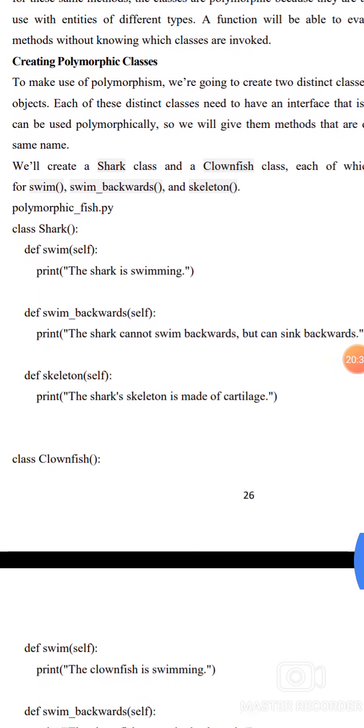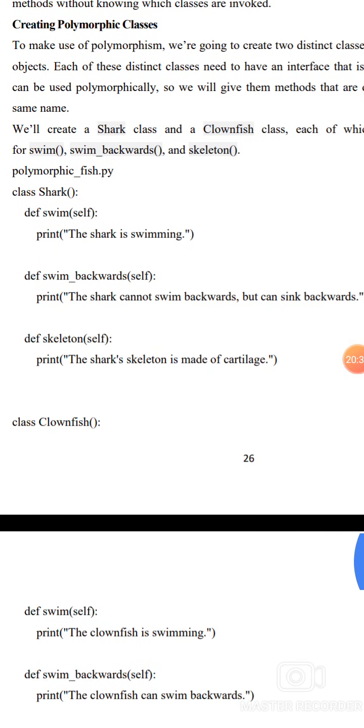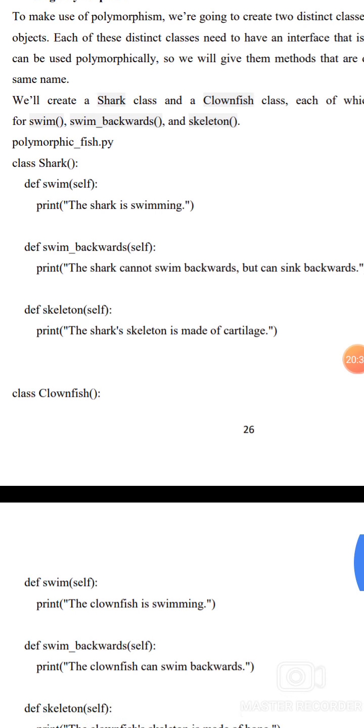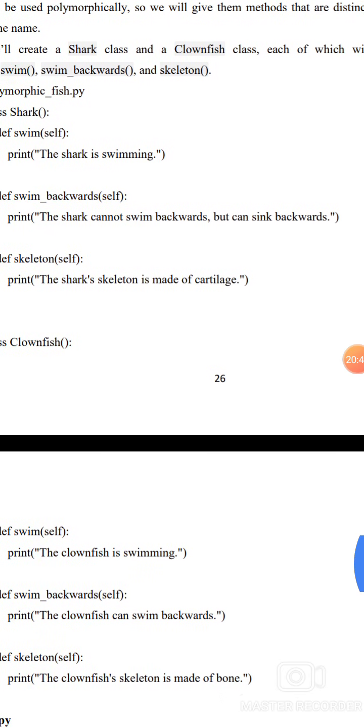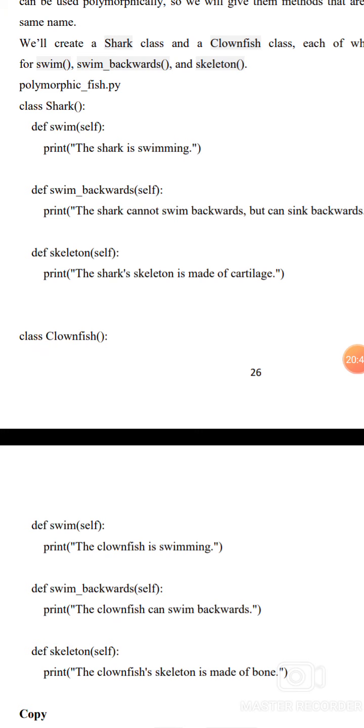In this program, we define a class Shark. def swim(self): print 'The shark is swimming'. def swim_backwards(self): print 'The shark cannot swim backwards, but can sink backwards'. def skeleton(self): print 'The shark skeleton is made of cartilage'.